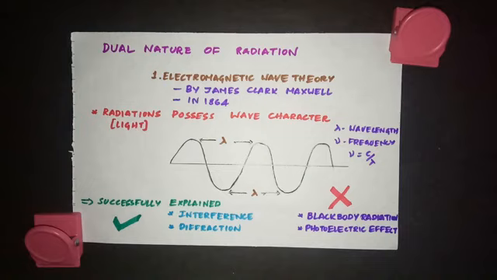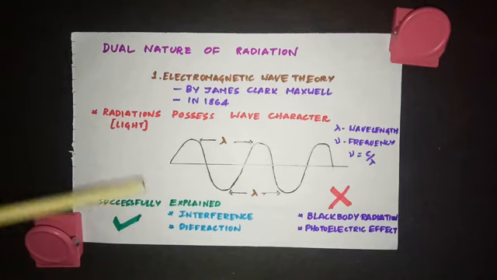There are different types of electromagnetic radiations, and depending upon their wavelength, they are arranged in the increasing order. We call that arrangement as electromagnetic spectrum. So there are cosmic rays, gamma rays, X-rays, ultraviolet rays, visible rays, infrared, microwaves and radio waves. So light is also an electromagnetic radiation and it possesses wave character. So according to electromagnetic wave theory, remember, radiations possess wave character, which means light possesses wave character, and that represents light can travel in the form of wave.